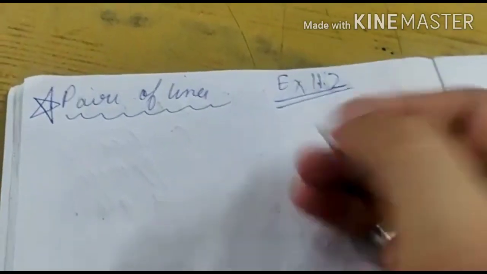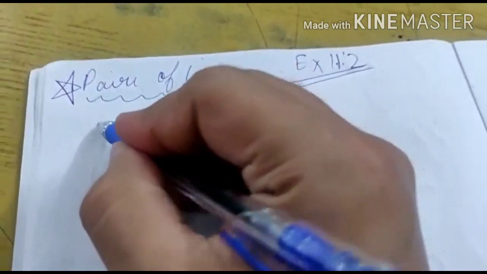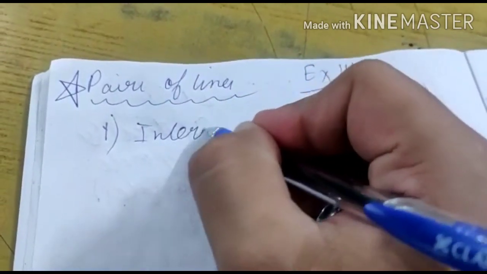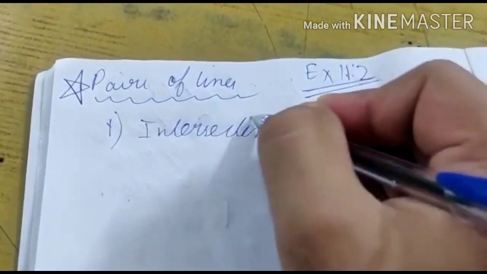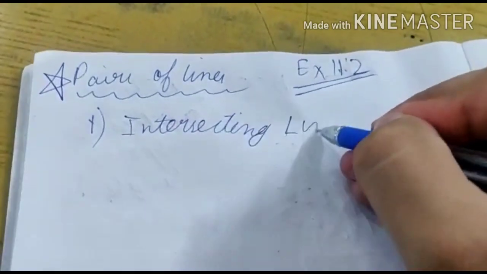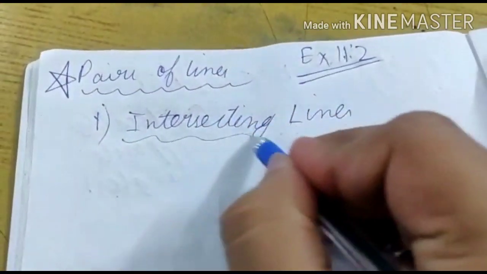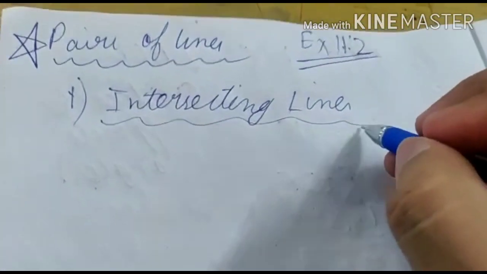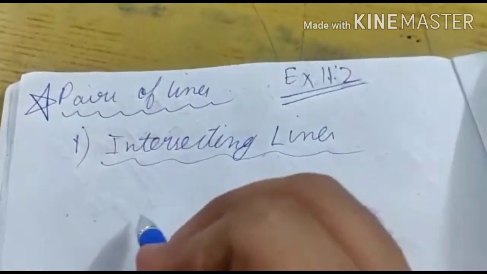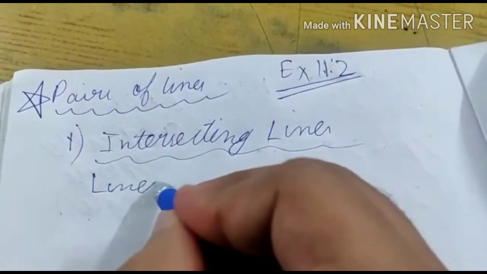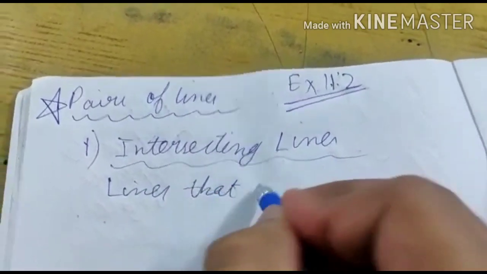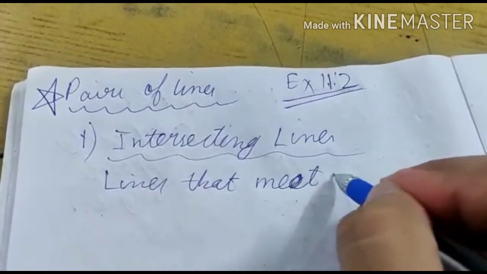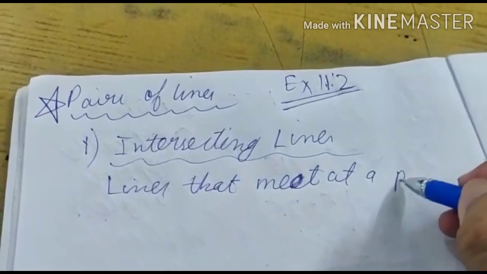So first basic here is pairs of lines. It can be of two types, of which the first type is intersecting lines. What is this? Intersecting: the lines that meet at a point, only one point. Lines that meet at a point.